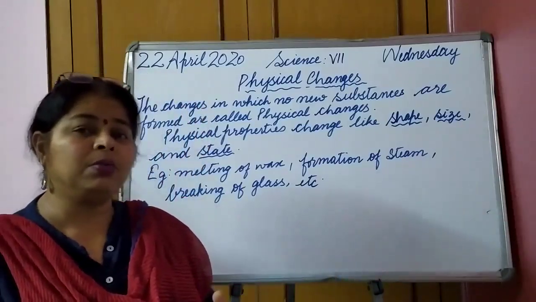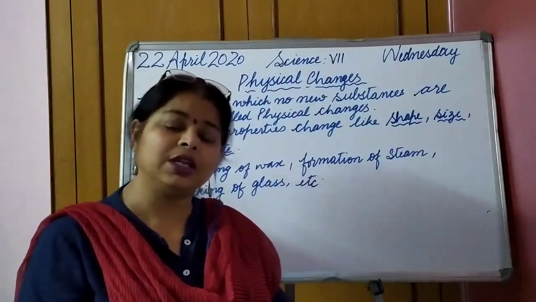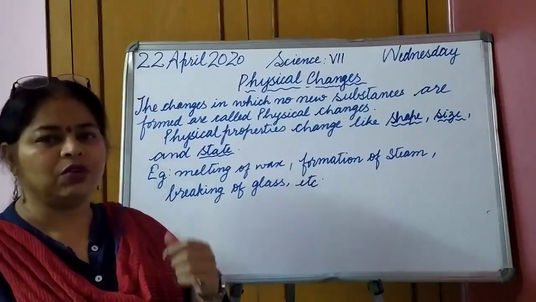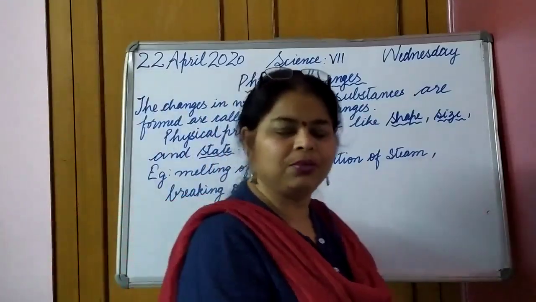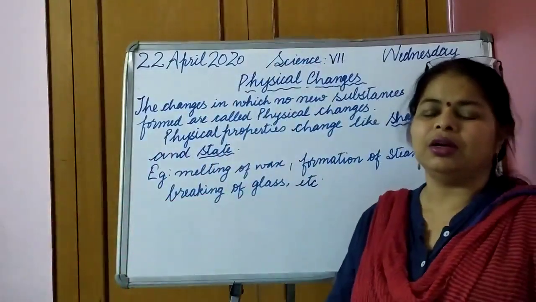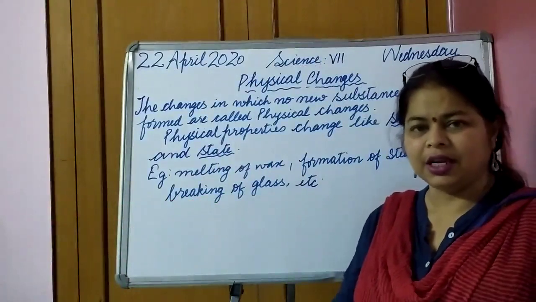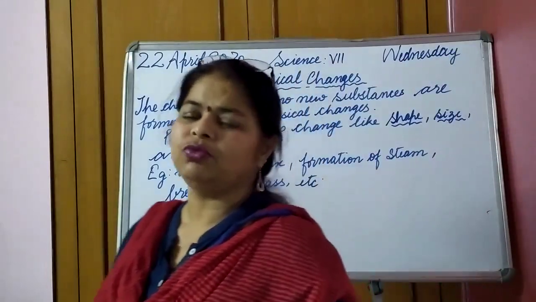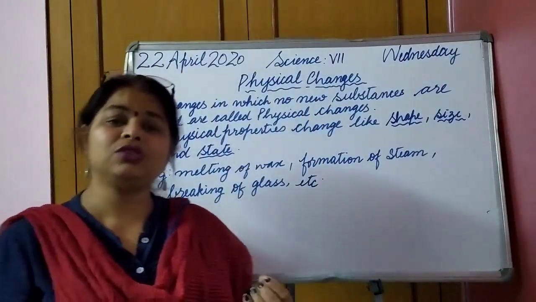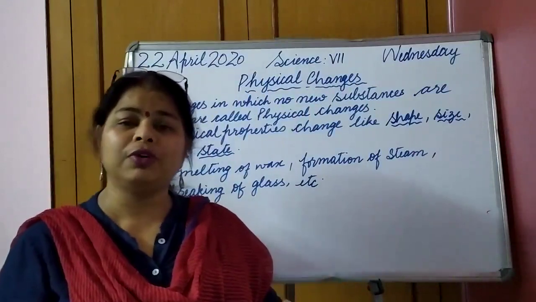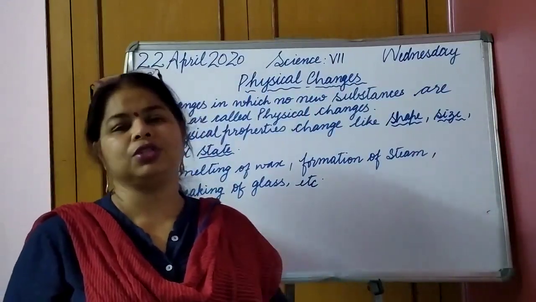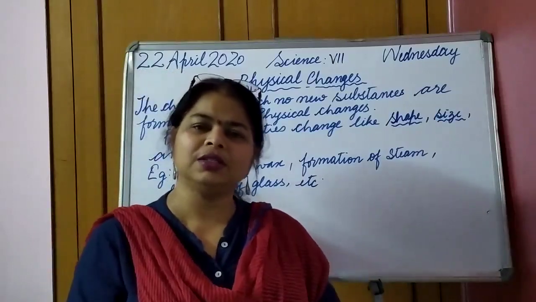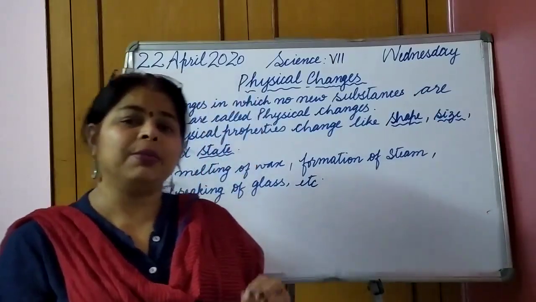Then if I talk about the reaction of hydrogen gas and oxygen gas, what will happen? We will get water, which is completely different from the initial substances that we have taken: hydrogen, a combustible gas, and oxygen, a supporter of combustion. The water formed has a different state too, the liquid state. Moreover, the chemical properties also change. Water neither burns nor helps other things burn. So these were the chemical changes.